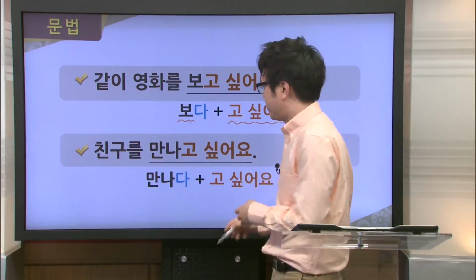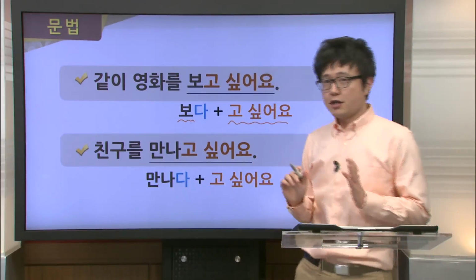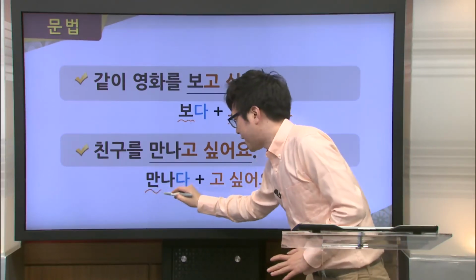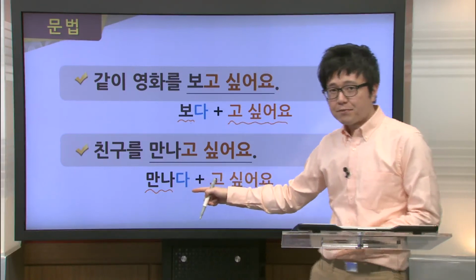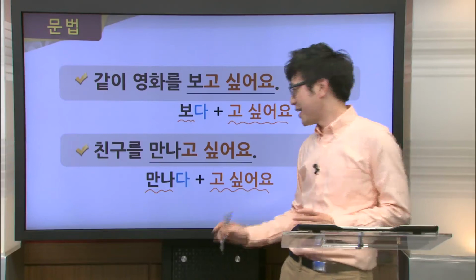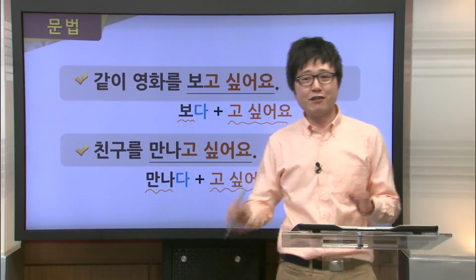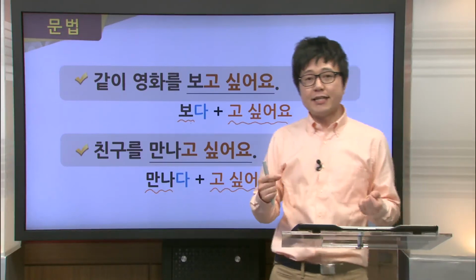Now, in our second example, we have 만나다. Again, what we do is we take the 만나, remove the 다, and add this 고 싶어요 to get us 만나고 싶어요. Great. So let's go ahead and practice saying this together.